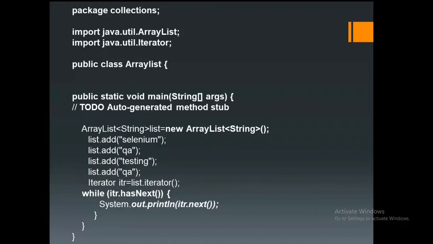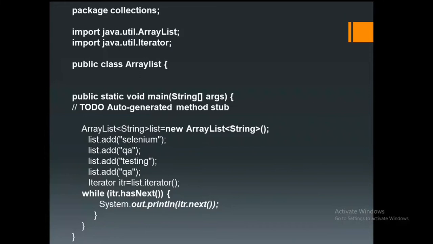Iterator is an interface. itr is the reference, equals to. Now I want to implement this iterator on this array list. So that's what I'm writing: list.iterator, so that whatever we added to this list is going to be iterated. Iterating means looping, traversing. Iteration of elements and looping of elements are the same.